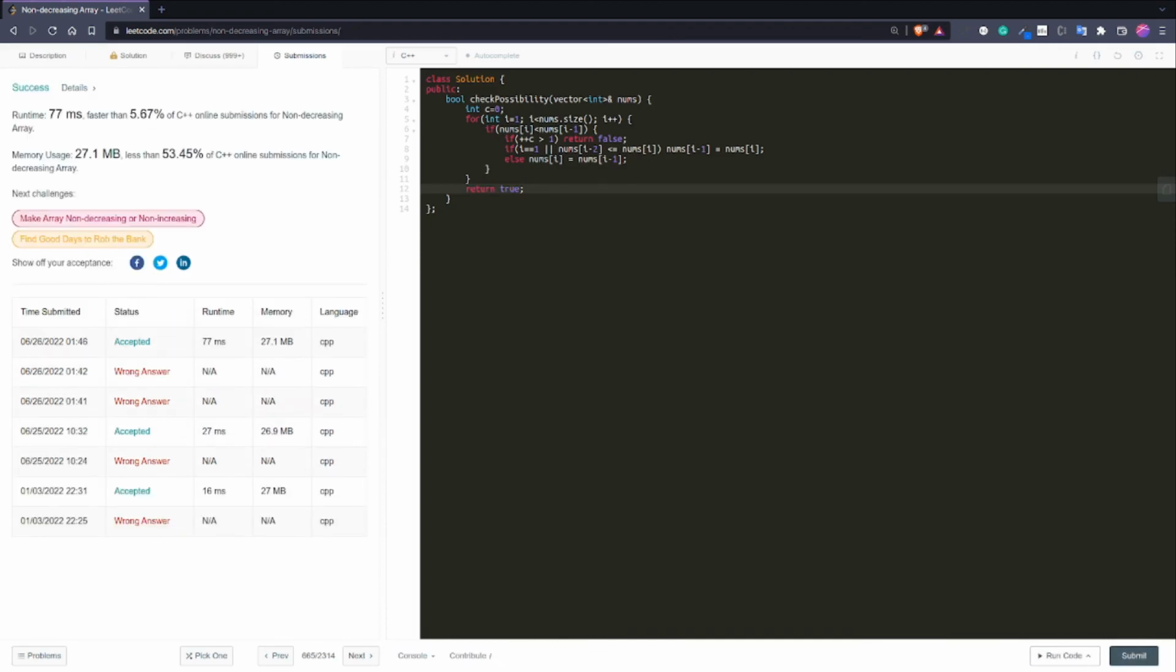Yeah, as you can see, it works, and it's pretty efficient. Maybe I can get it a bit lower if I submit it two or three more times, but yeah, that is where you have it.